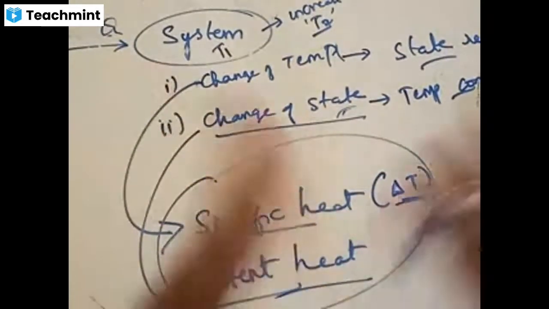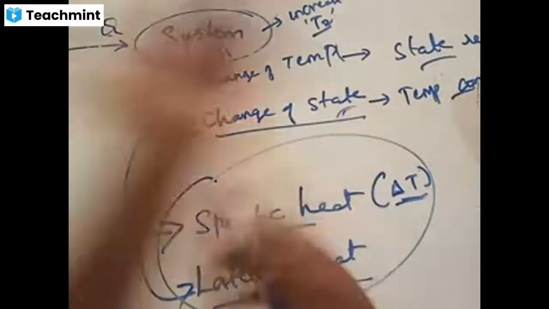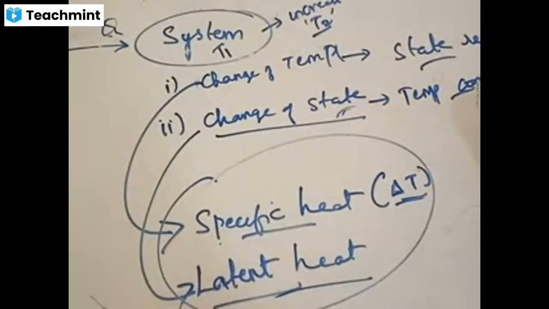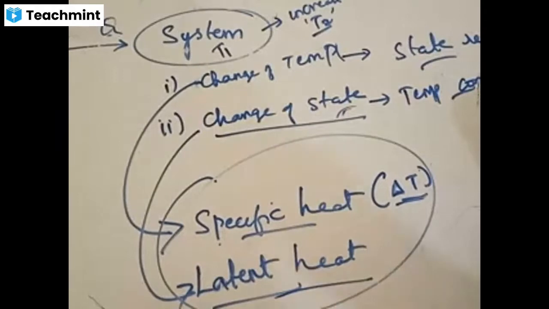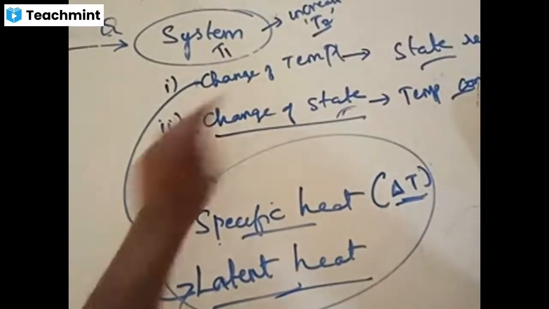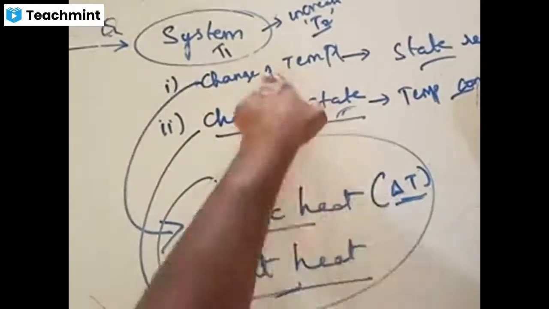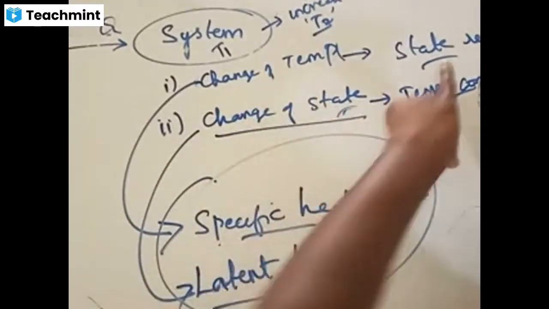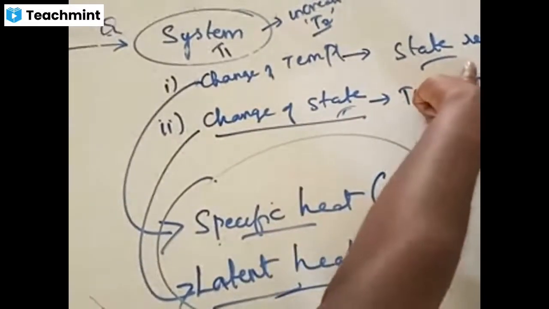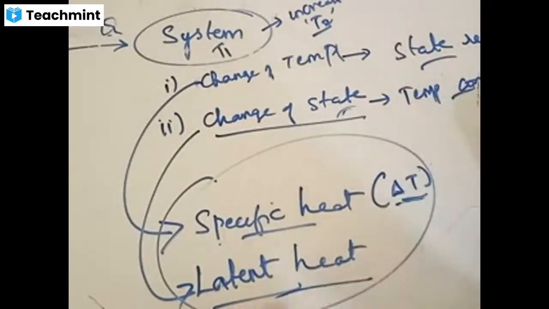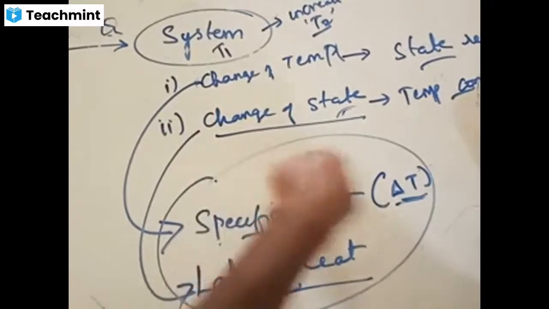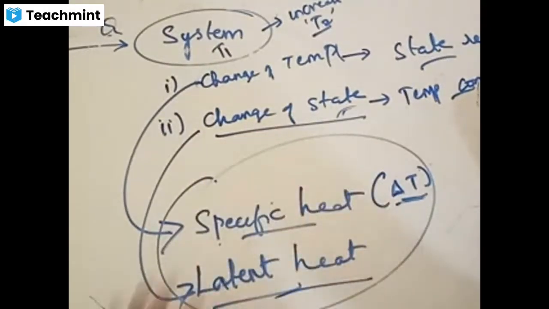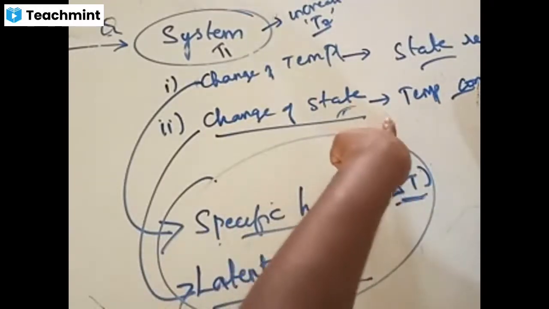It's all together here itself. We are just moving like that and coming back to the same point. What is specific heat? Specific heat is the heat supplied to a system which will result in the change of temperature, by keeping the state constant. Whereas latent heat is the heat supplied to a system which is utilized in the change of state of that system, and during latent heat the temperature remains constant. During specific heat, the state remains constant.